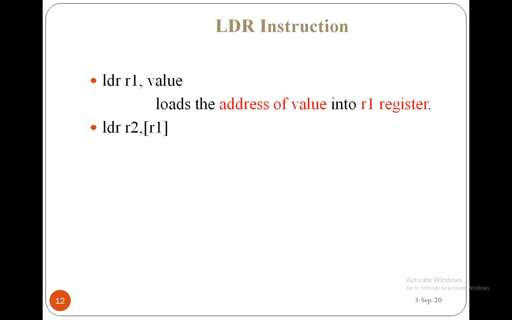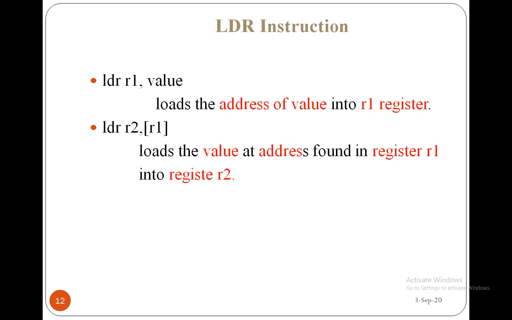So that is the meaning here. By using these two instructions, the data present in the memory is going to get into the R2 register. And then you have to perform the operation, add or multiply or anything. So that's why these two instructions are important. That is, it loads the value at the address found in register R1 into register R2. Now we'll see these two instructions in detail with a small diagram.